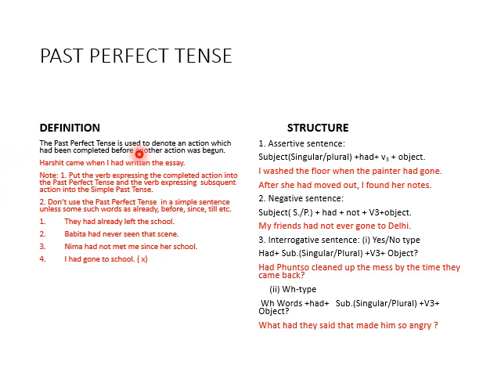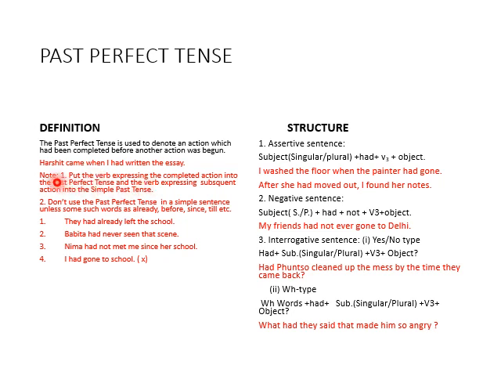Okay, so don't be confused here. If you want to indicate or show two incidents or two actions in the past time, there use past perfect tense. Okay, as for example, Harshit came when I had written the essay. Here two actions. Harshit came is one, and here I had written the essay is two. Two actions. One is here and one is here. Harshit came. Okay. When you want to use such type of sentences, use past perfect tense.